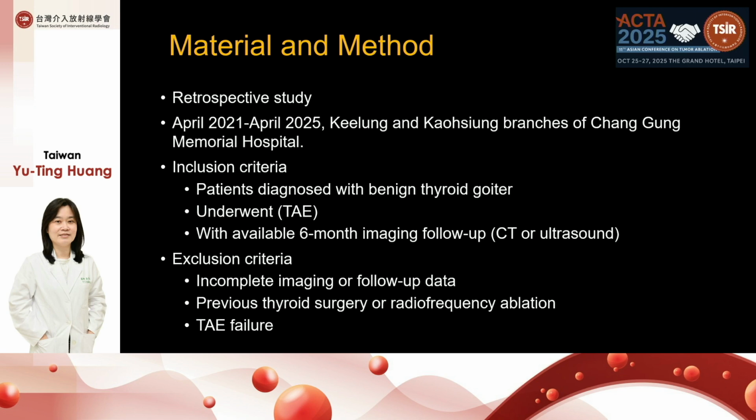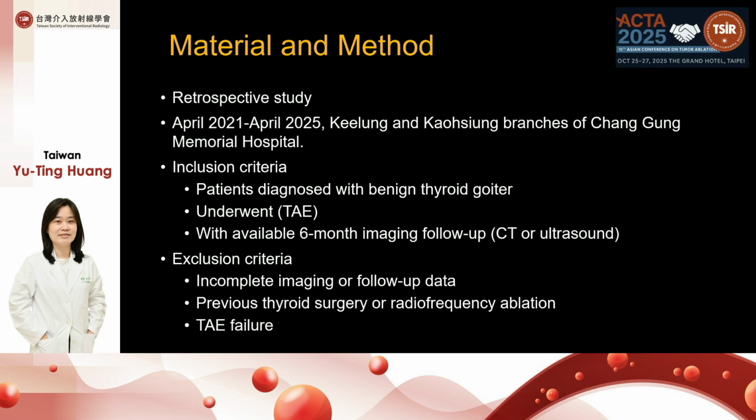We included cases done at Keelung and Kaohsiung Chang Gung Memorial Hospital, in the period from April 2021 to April 2025. The inclusion criteria: patients who received thyroid artery embolization for benign goiter, with available 6-month imaging follow-up.